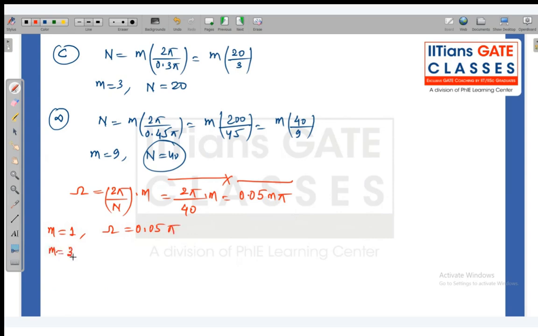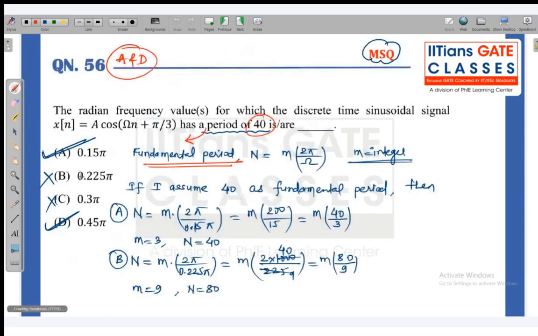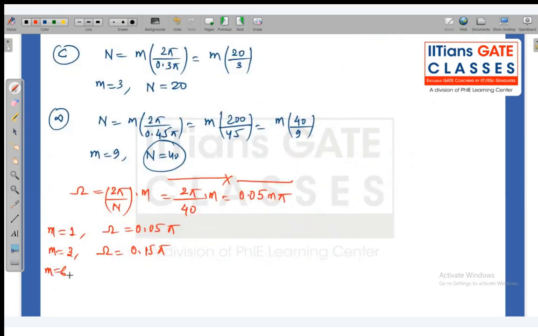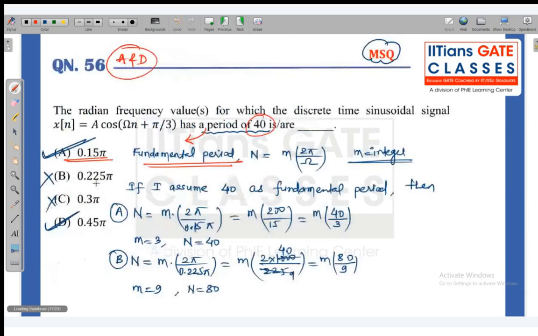If I put m equal to, suppose, 3, then I will get 0.15 pi. 0.15 pi is there. Yes, option A. Okay. Now m equal to, let us suppose, 6, then it is 6 into 0.05 into pi, so m equal to 0.3 pi. So now it is also matching.